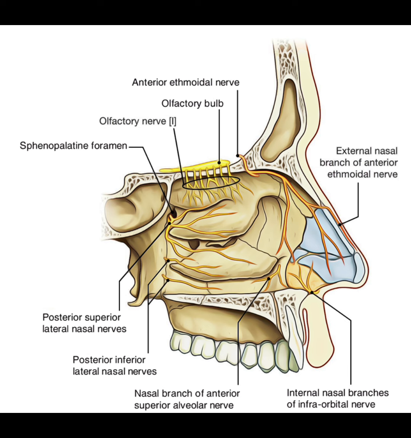The nasal cavities are innervated by olfactory nerve, facial nerve and trigeminal nerve. The olfactory nerve carries olfaction, and general sensation of nasal cavity is carried by trigeminal nerve, anteriorly by ophthalmic division of trigeminal nerve and posteriorly by maxillary division of trigeminal nerve.